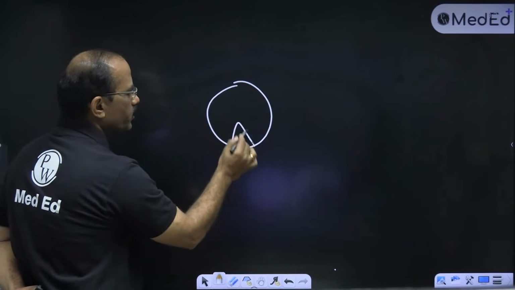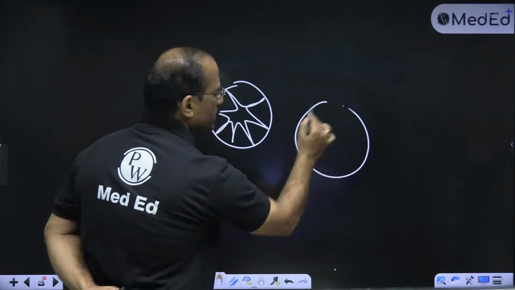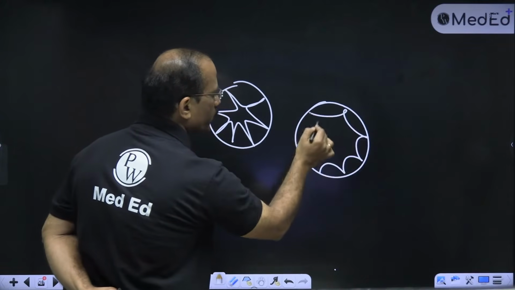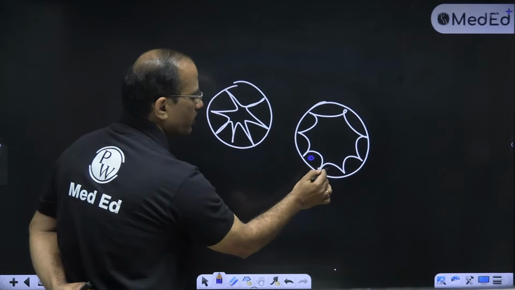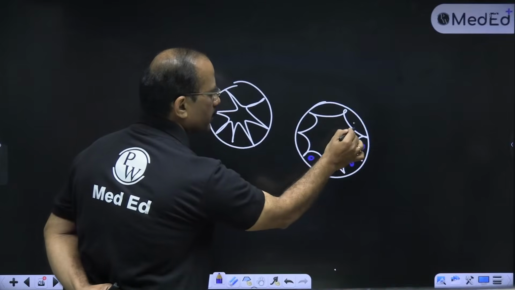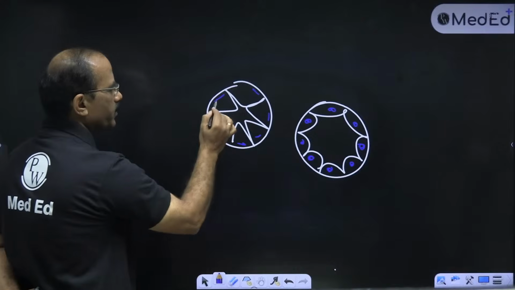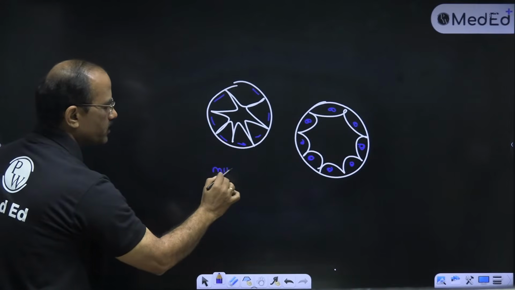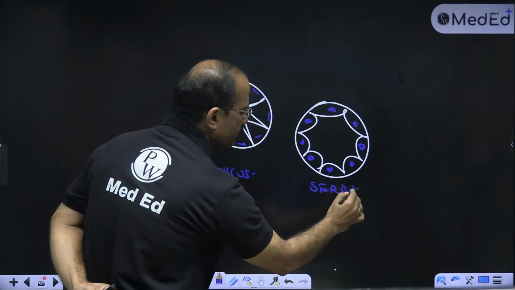So in the mucus acinus the cells are columnar. ऐसे columnar cells होते हैं. Serous acinus में the cells are cuboidal. Cuboidal cells. The nucleus is rounded in the center of the cell. Rounded nucleus होता है, center में होता है. इसका nucleus flat होता है at the base of the cell. This is mucus acinus and this is serous acinus.